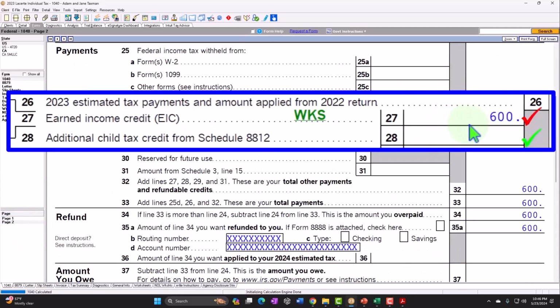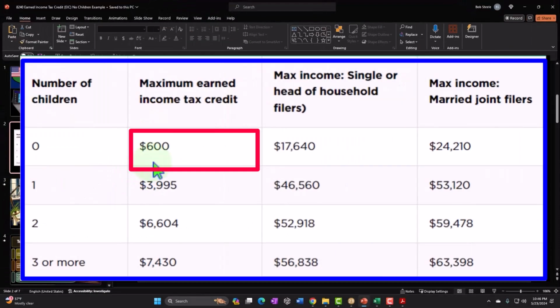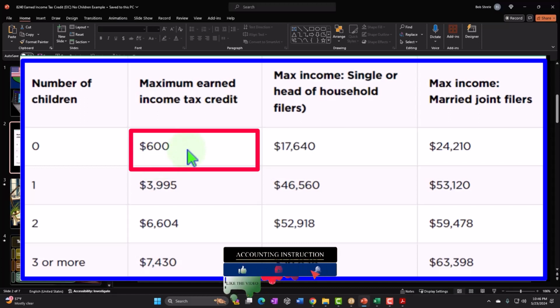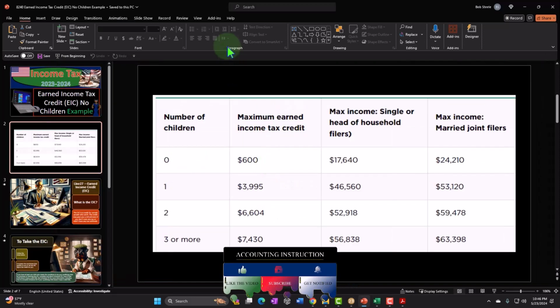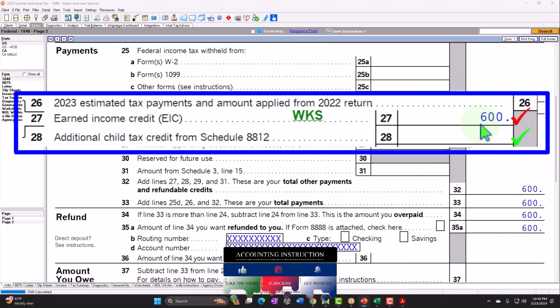But look here, it didn't increase the earned income credit, which is kind of interesting, because you would think that maybe it would be doubled in that case, right? But that's not how it works, right? The credit is still $600, that's the maximum credit whether married or not. So you would think if they were unmarried and they both had low incomes, they might be able to get double the credit, right?